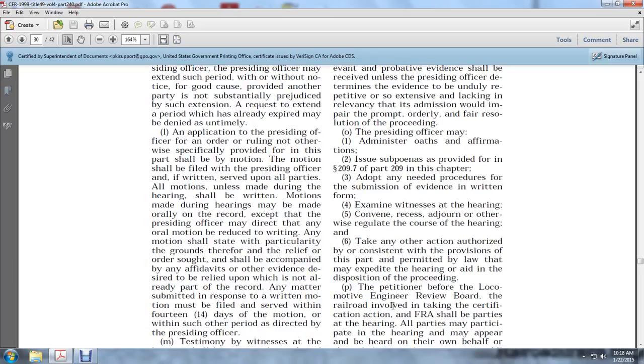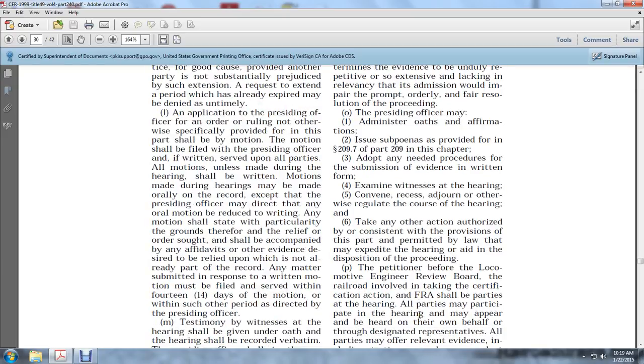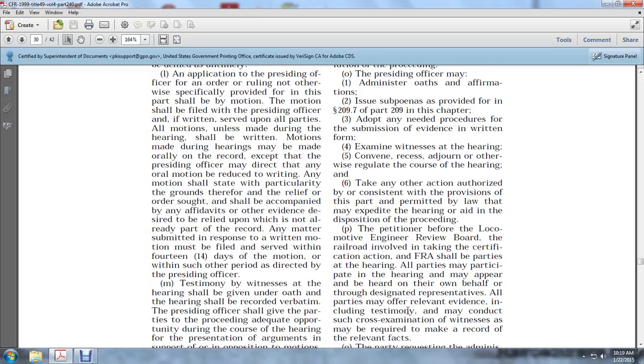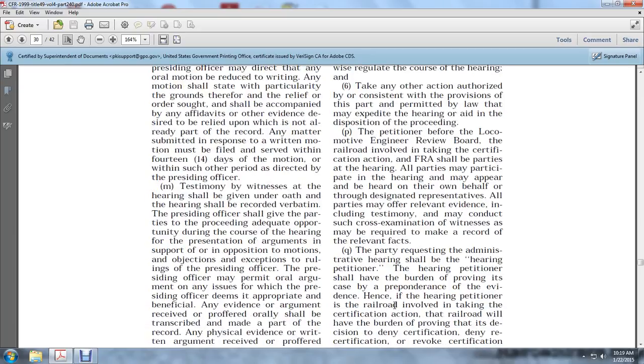The petitioner before the Locomotive Engineer Review Board, the railroad involved in taking the certification action, and the Federal Railroad Administration shall be parties at the hearing. All parties may appear and be heard only on their own behalf or through duly designated representatives. All parties may offer relevant evidence, including testimony, may conduct cross-examination of witnesses, and may be required to make a record of the relevant facts.